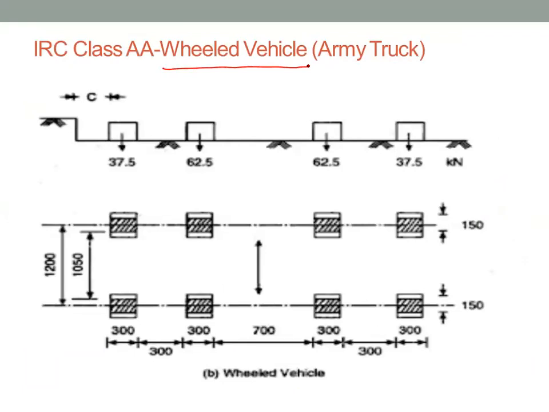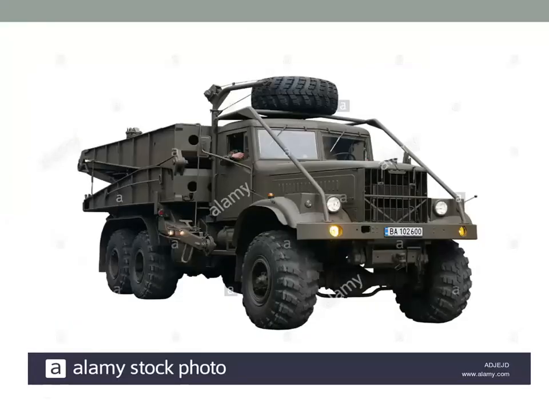So this is the cross section, and this is the plan. This is the IRC class A wheeled vehicle. Here it has two axles, one axle and another axle. We'll try to understand what the axle is, what this shaded area is, and why they have drawn this shaded area. With this truck, this is the kind of truck they have considered, not exactly this truck.